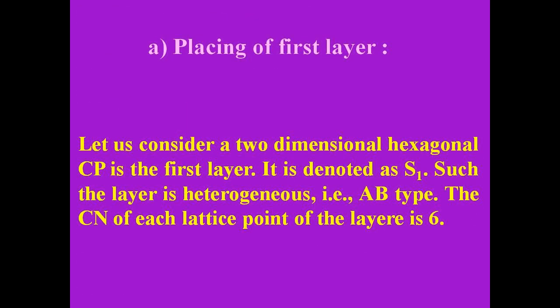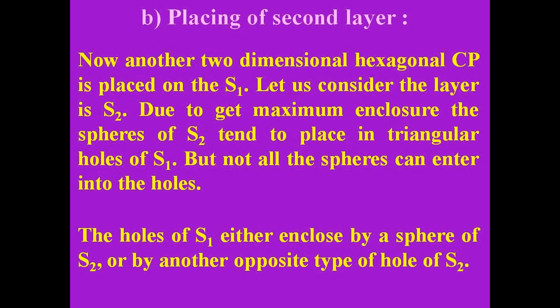A. Placing of the first layer. Let us consider a two-dimensional hexagonal CP as the first layer. It is denoted as S1. Such a layer is heterogeneous, that is AB type. The CN of each lattice point of the lattice is 6. B. Placing of the second layer.